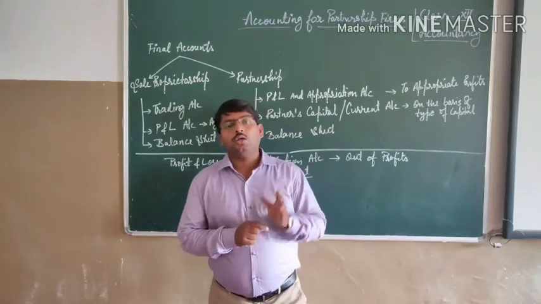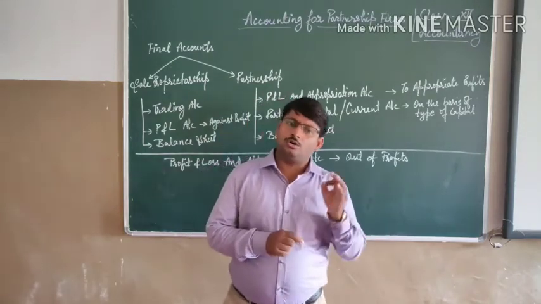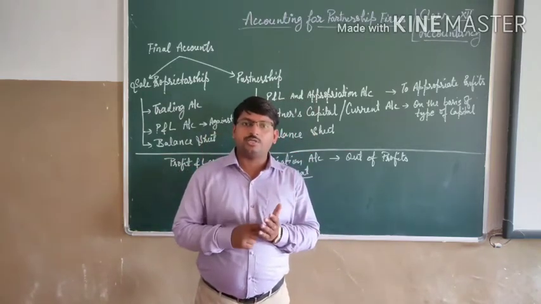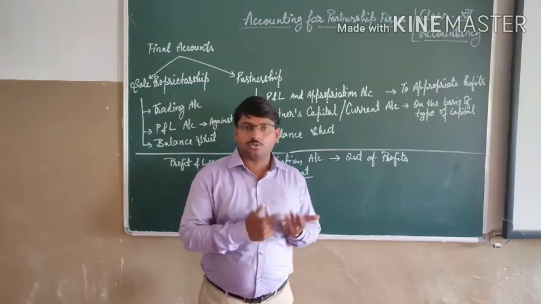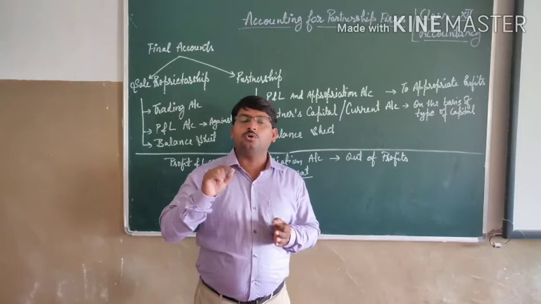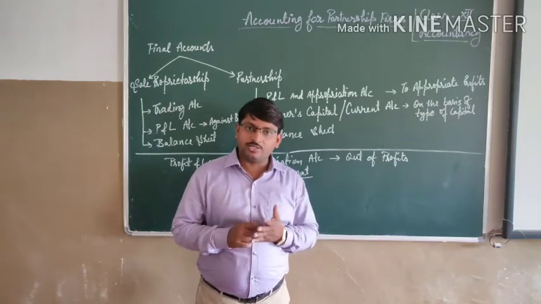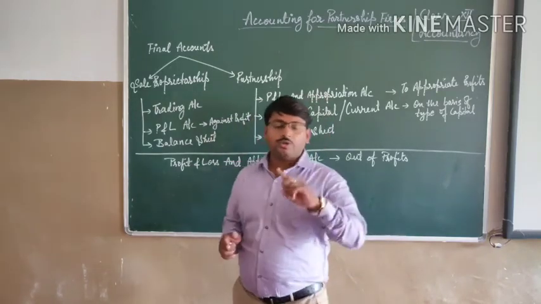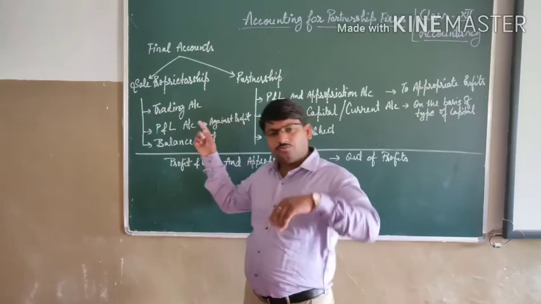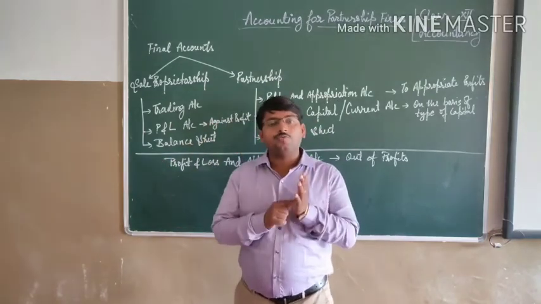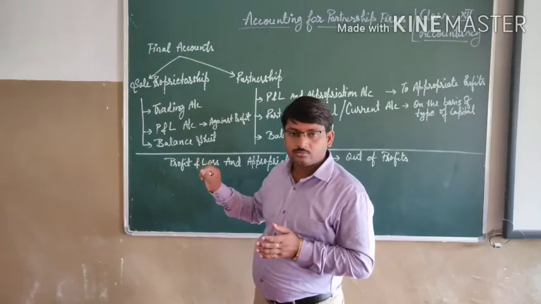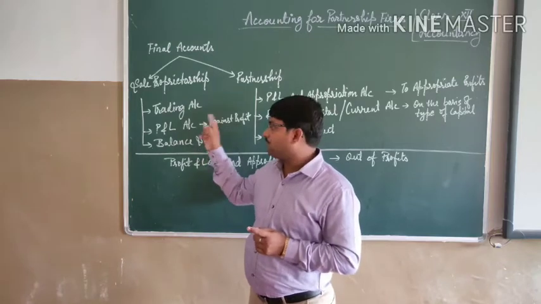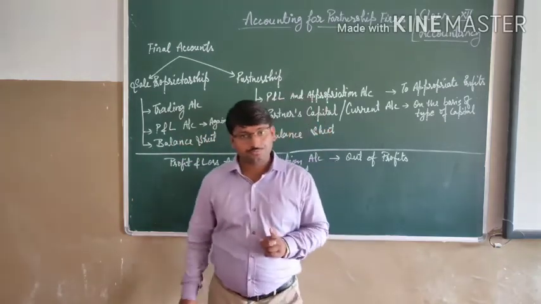It means that whether the firm is earning profit or going into loss, we have to pay our liabilities and make our necessary expenditures. We can't stop them. Either we are in profit or in loss, we have to show our expenses. This is against the profit. On this basis we were preparing the profit and loss account.